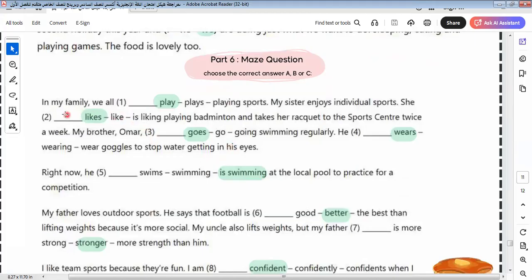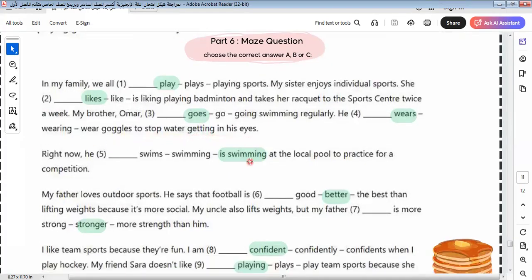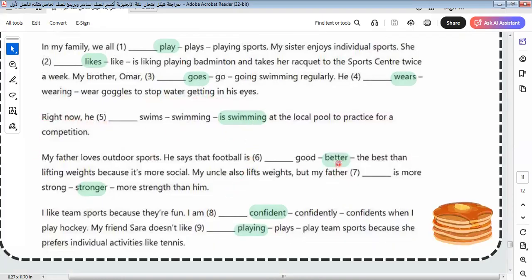Let's go to another one here. In my family, we all play. She likes playing badminton and takes a racket to the sports center twice a week. My brother goes swimming regularly. He wears goggles to stop water getting in. Right now, he is swimming.